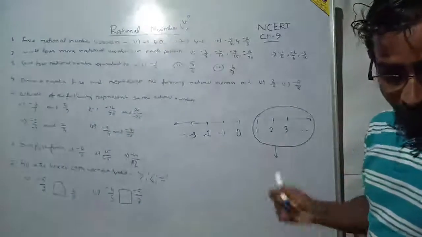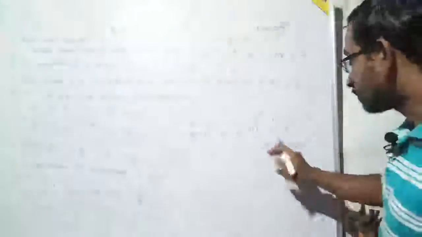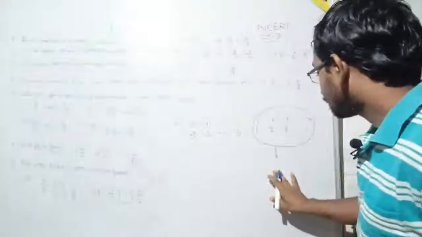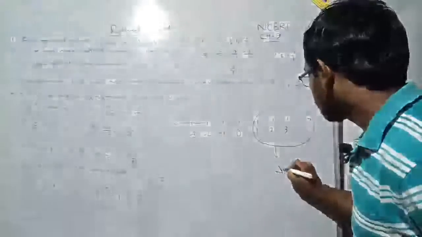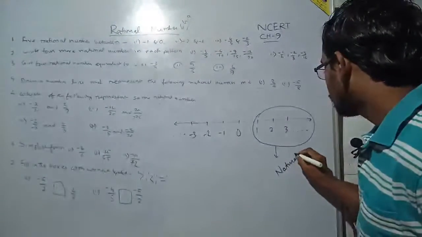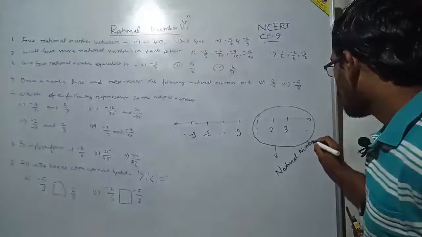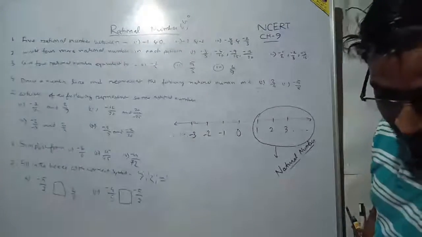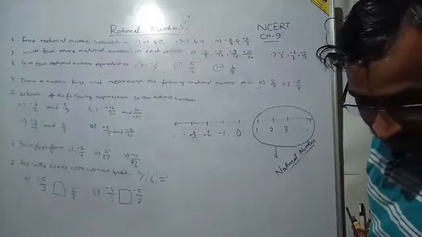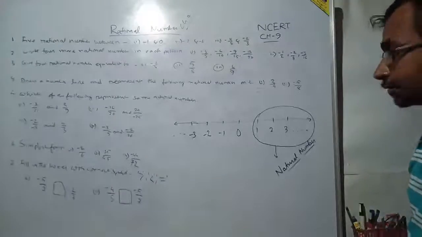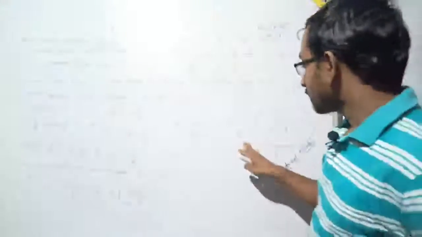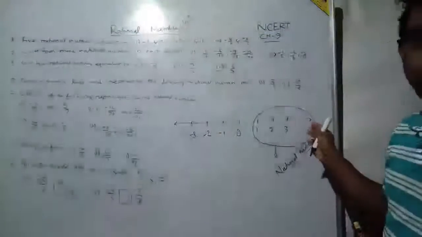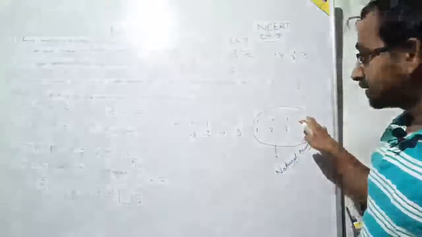Okay, no problem. It's called integer. Sorry, it's called natural number. Yes, natural number, Ishan. Very good. So if I start from +1 to infinity on the positive side on a number line, then I can write